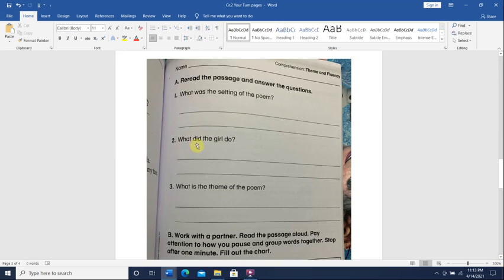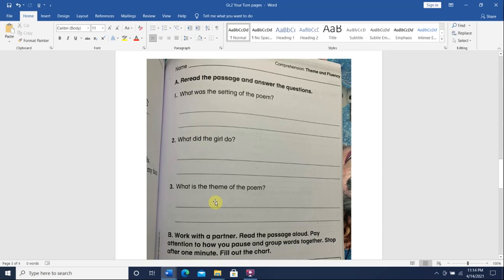Okay, what did the girl do? If you guys forget, you can go back to the poem and reread it. But here the whole poem is about the girl skating in the frozen pond. So we said here the setting is the frozen pond in winter. What did the girl do? The girl is skating. She puts on her skates and she goes to skate in the frozen pond.